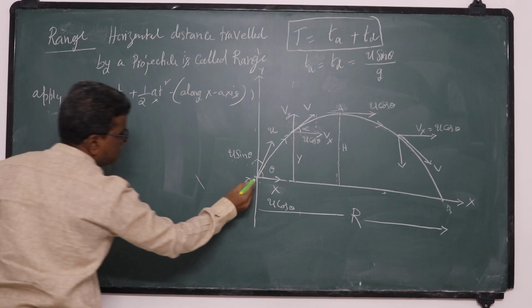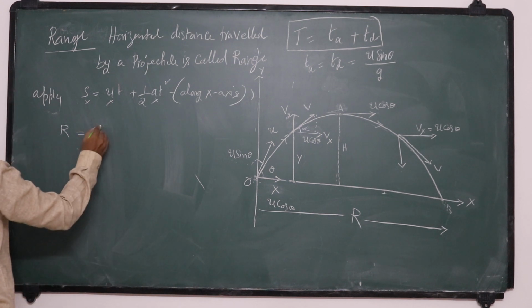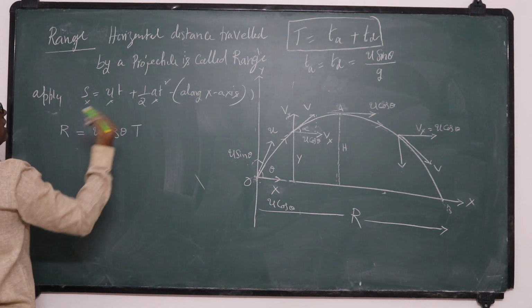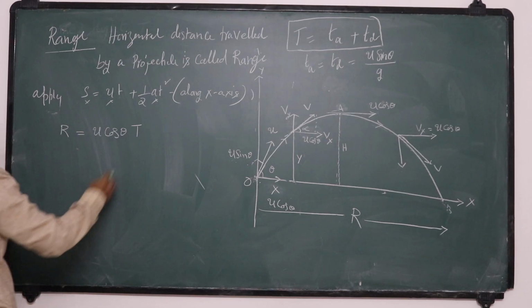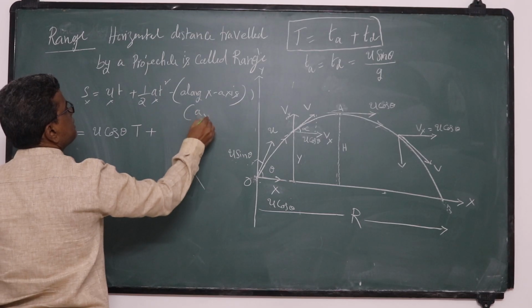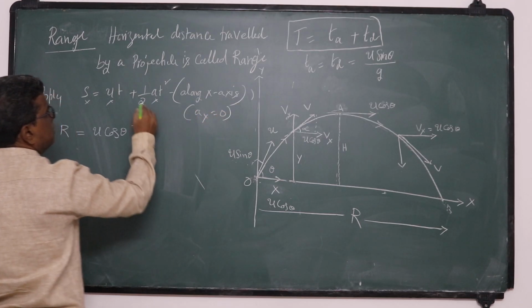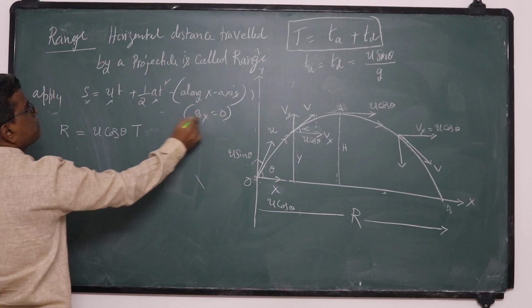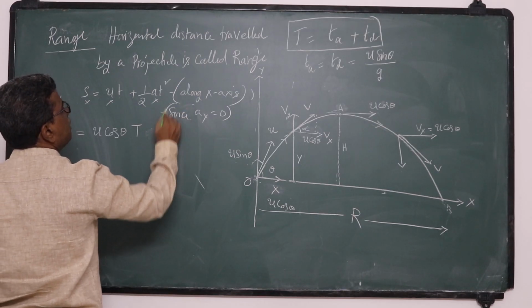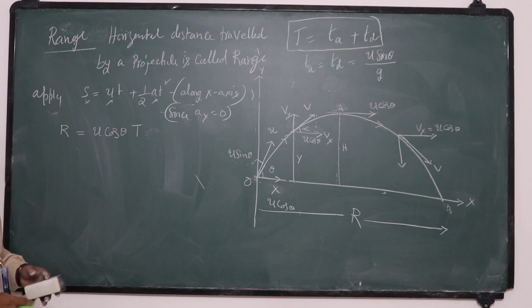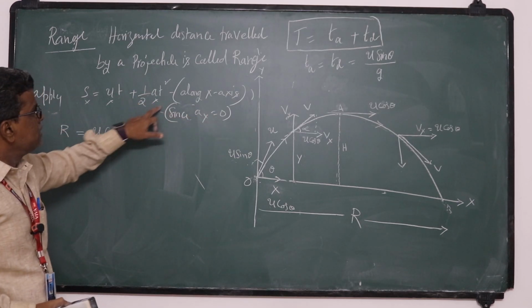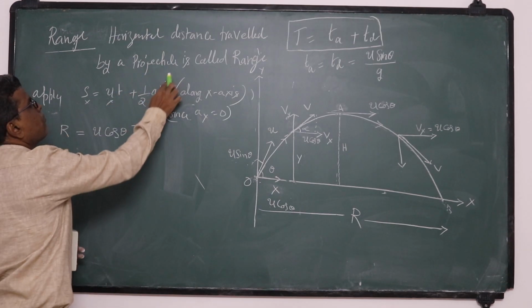Initial velocity in the horizontal direction is u cos theta, into the total time of flight, let it be T. Horizontal acceleration ax is 0, since horizontally there is no acceleration. So this term becomes 0.